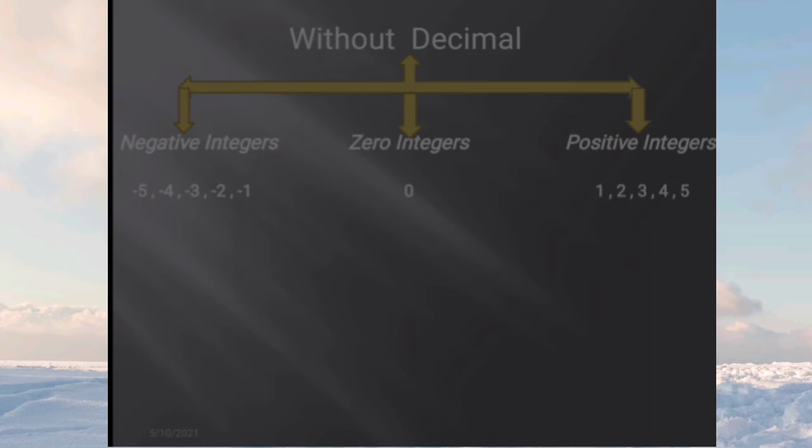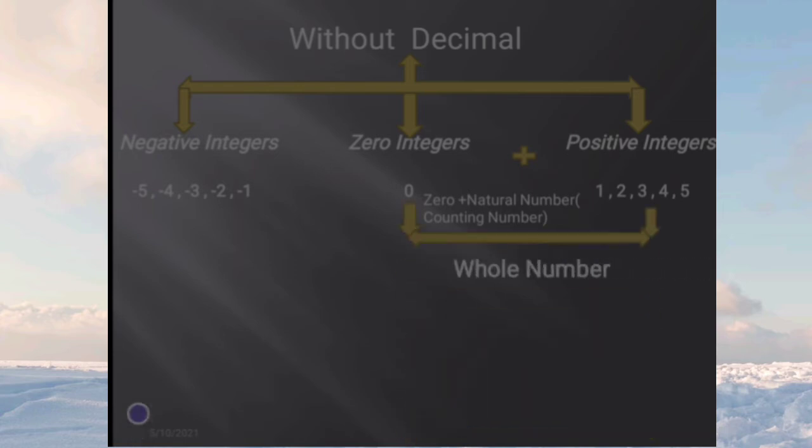I hope all of you understood. These positive numbers are counting numbers. Now, if you add zero and the natural numbers, the counting numbers, together, you will get whole numbers. So zero with all the natural numbers is known as whole numbers. Understood, students? Up to this much, I hope everyone understood.